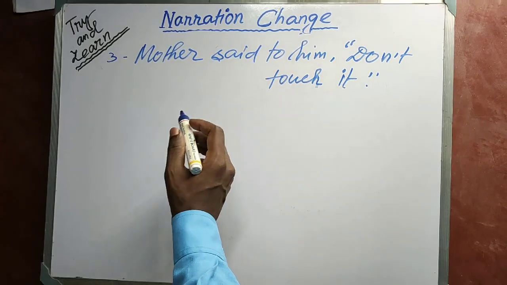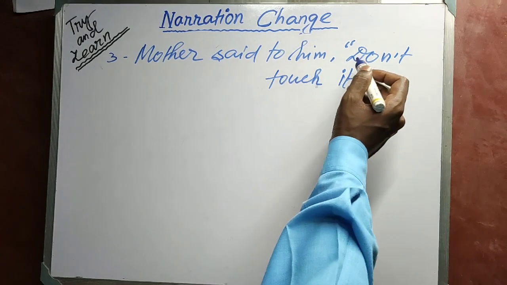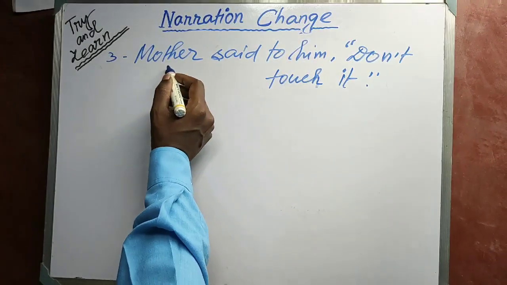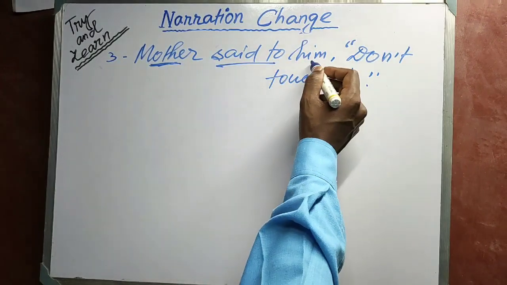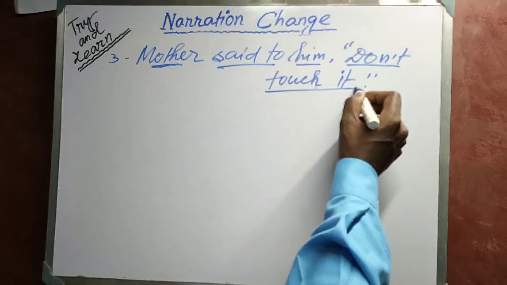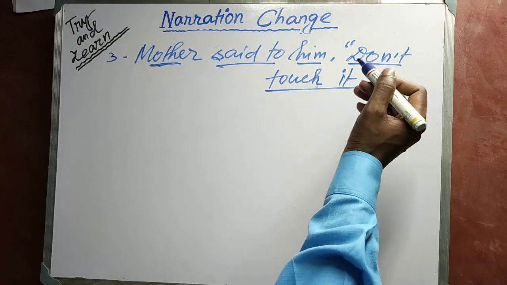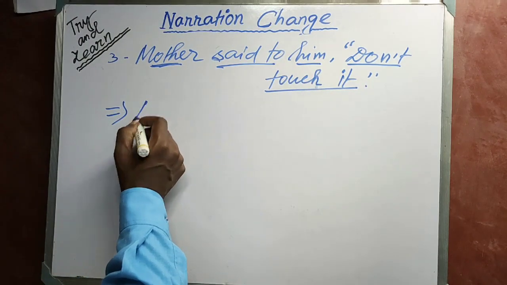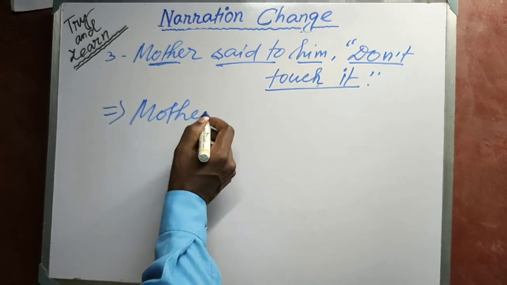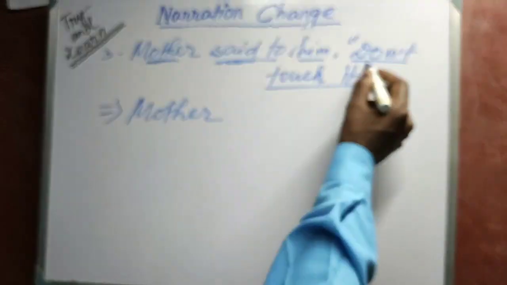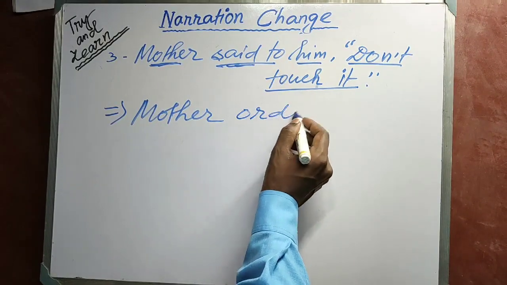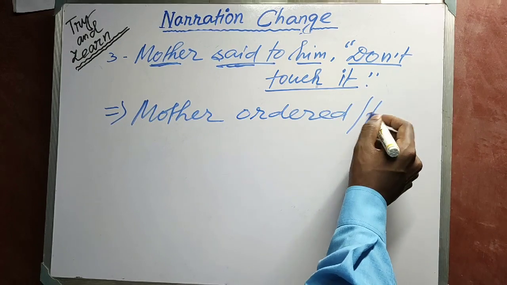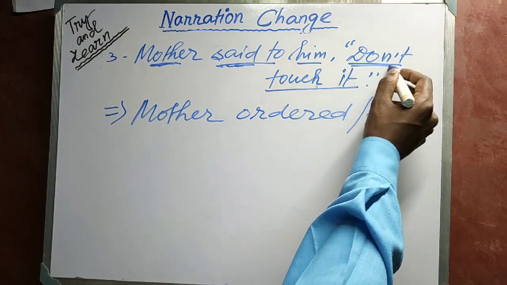The next example: mother said to him, "Don't touch it." Here the mother is the speaker, and the direct speech is a negative imperative. So "said" can become "ordered", or "told" if the sense is not clear.